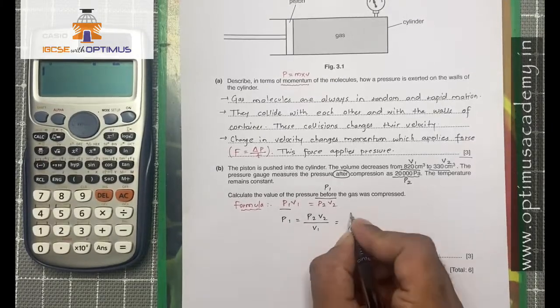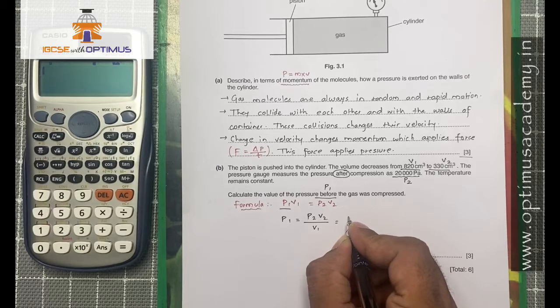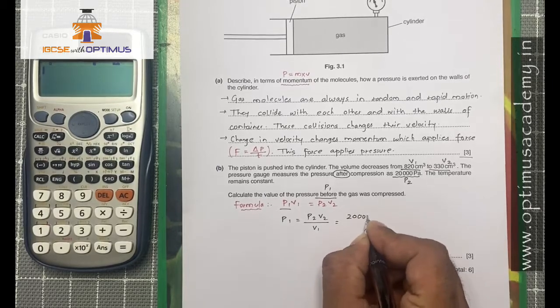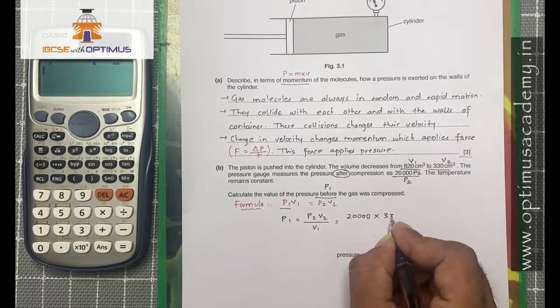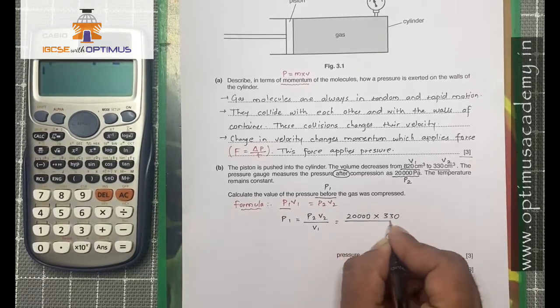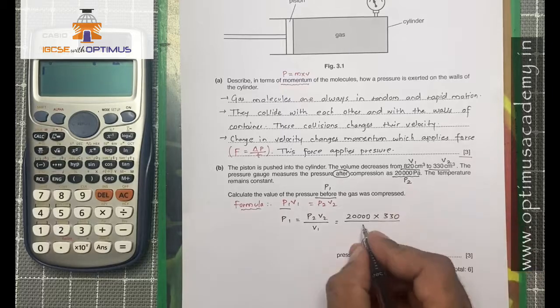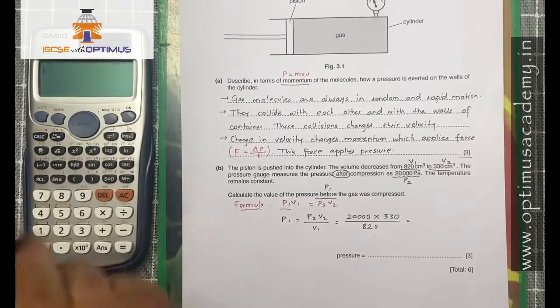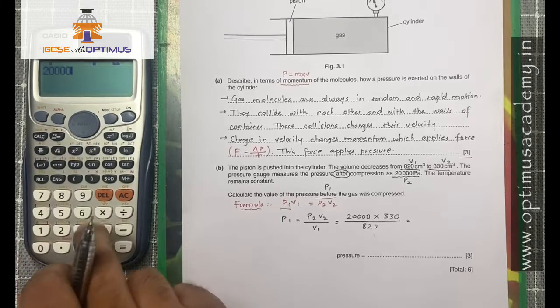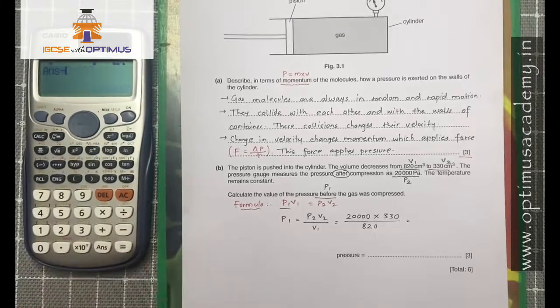Value of P2 is 20,000. Value of V2 is 330. And you have to divide it by V1. The value of V1 is 820. Now when you do calculation, it will be 20,000 into 330 divided by 820.